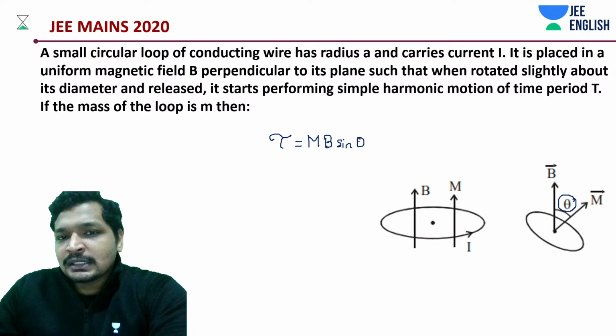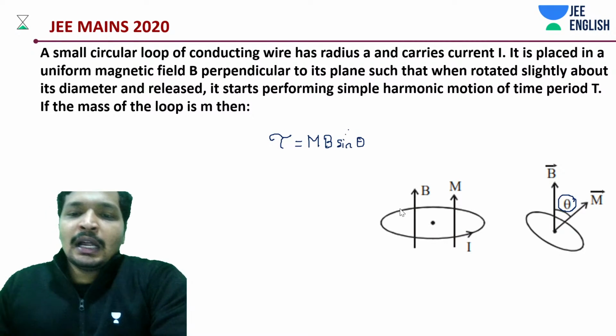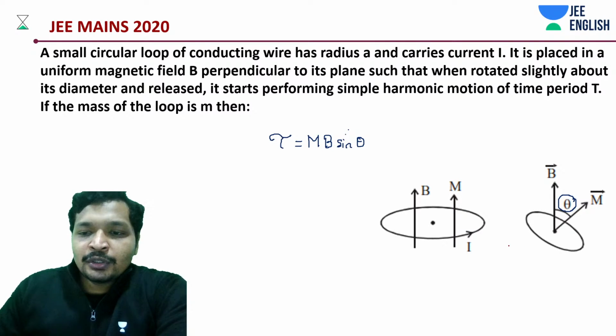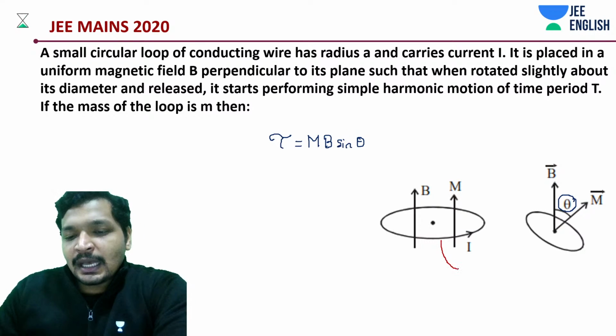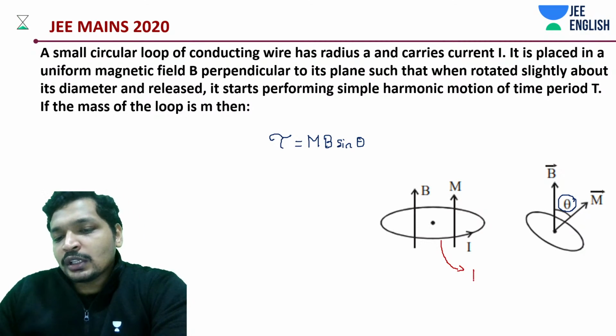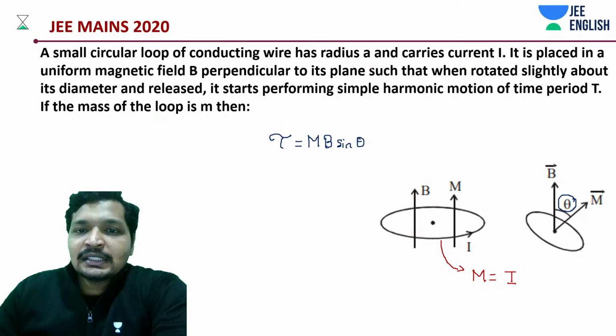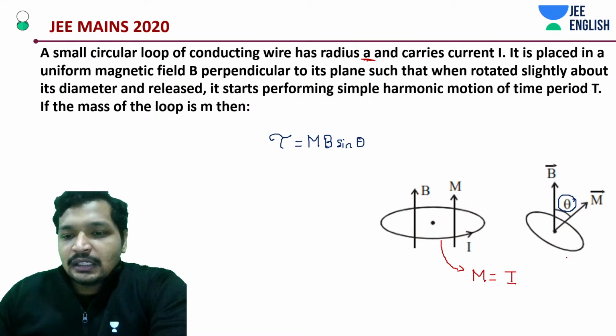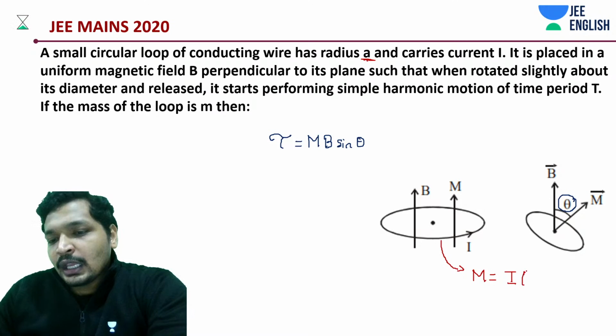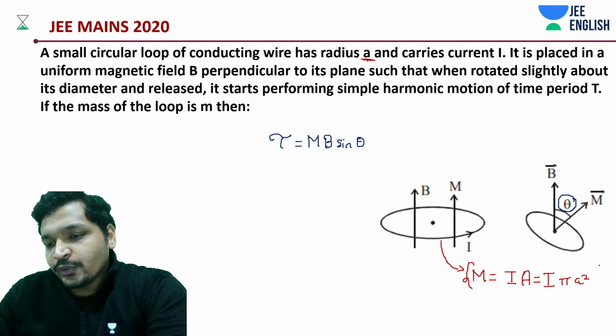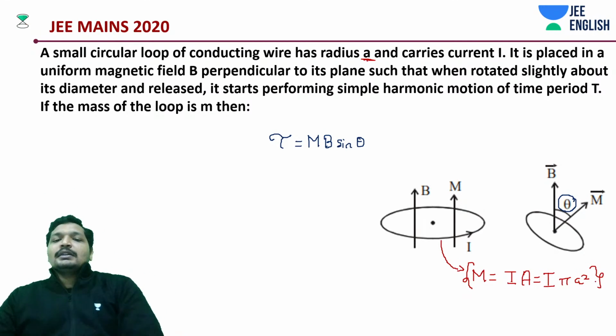Magnetic moment times B sine theta. And we very well know one more thing. If this loop is carrying current I, what is the magnetic moment supposed to be? Magnetic moment is I into A. In this case, it has a radius A, so it is I into pi into A square. So this is the value of the magnetic moment.